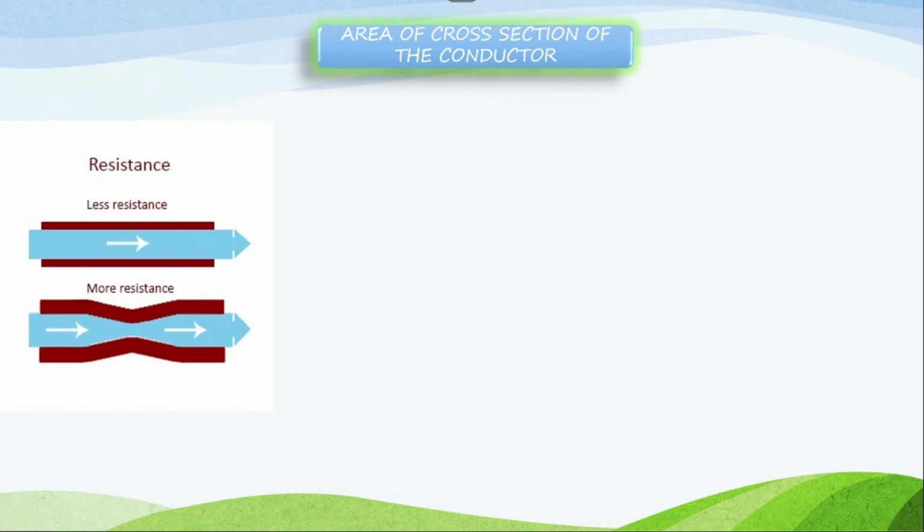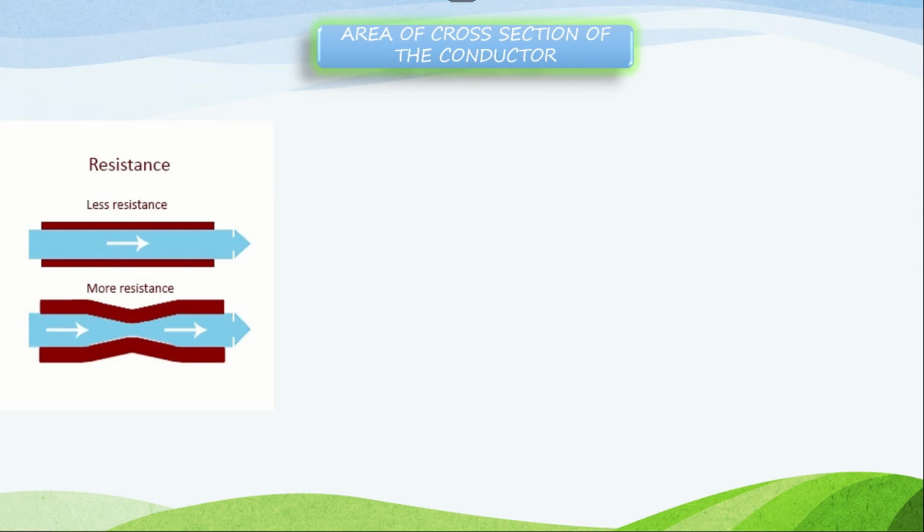Coming to the second, that is area of cross section of a conductor. This one is very important. In the first case, it is a simple pipe where water flows. In the second case, there is a bending in the middle of the pipe. You can see a small bend. So in which case will the water face difficulty in moving? Just by seeing you can answer it. Obviously the second case. So lesser the area, more the resistance. If the area is very less, there will be more resistance.